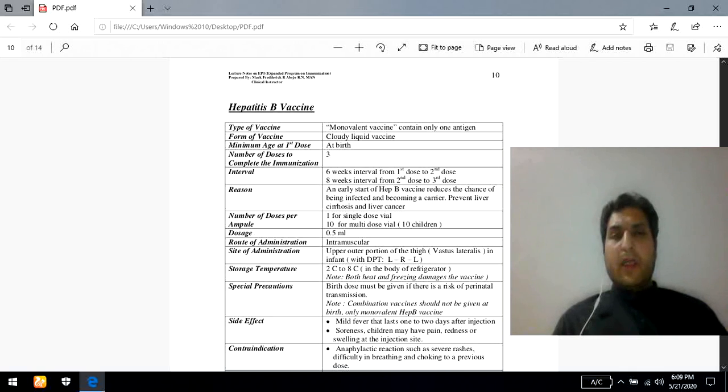Besides all these, certain microbes are responsible for causing hepatitis, and in this condition we have hepatitis A, B, C, D and E. The causative agents for these are hepatitis A virus and hepatitis B, C, D, E viruses. But most commonly nowadays we are facing problems regarding hepatitis A, B and C viruses especially.